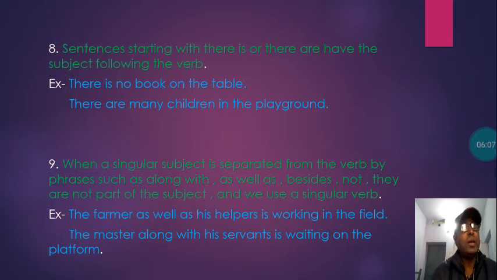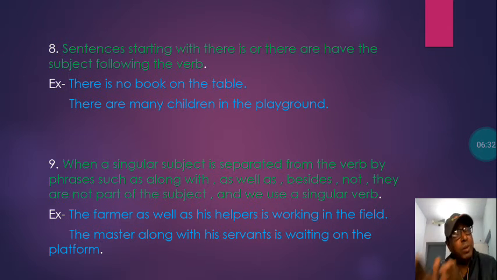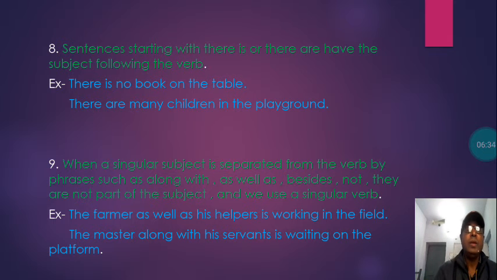So children is what here? Plural form, and it is plural because the sentence started with "there are", and "are" is the plural form of the verb. So the subject, that is children, is in plural form. So as the rule tells, if the sentence starts with "there is" or "there are", then the subject follows the verb.